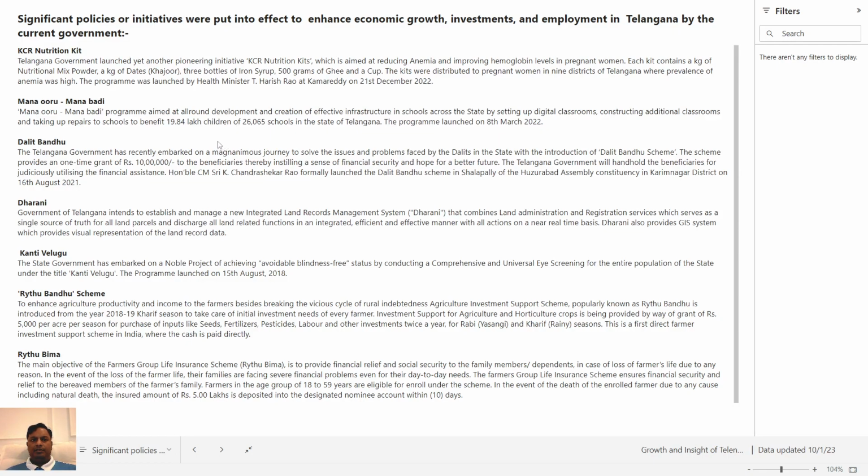It is yet another pioneering initiative, the KCR Nutrition Kits, which is aimed at reducing anemia and improving hemoglobin levels in pregnant women. Each kit contains a kg of nutritional mix powder, a kg of dates, 3 bottles of iron syrup, 500 grams of ghee, and a cup.